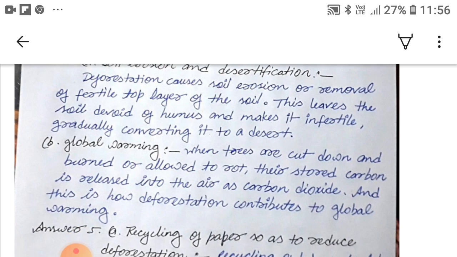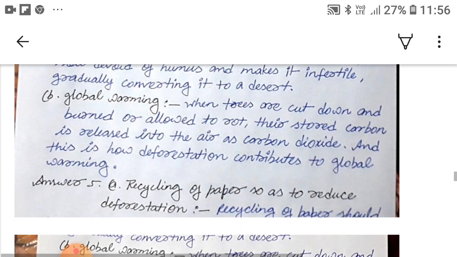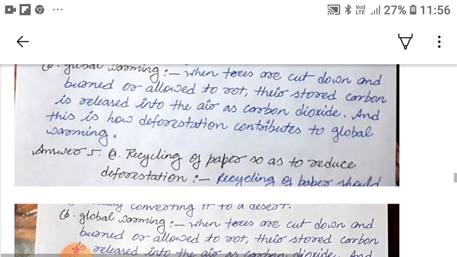This leaves the soil devoid of humus and makes it infertile, gradually converting it to a desert. Now the B. Global warming. When trees are cut down and burned or allowed to rot, their stored carbon is released into the air as carbon dioxide, and this is how deforestation contributes to global warming.